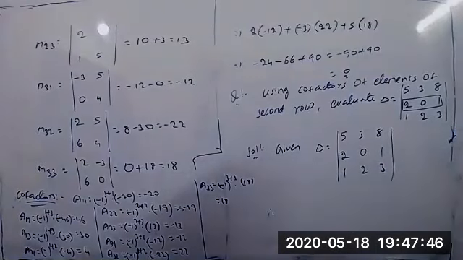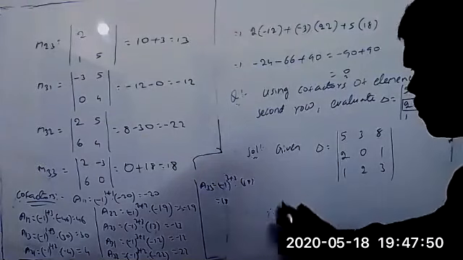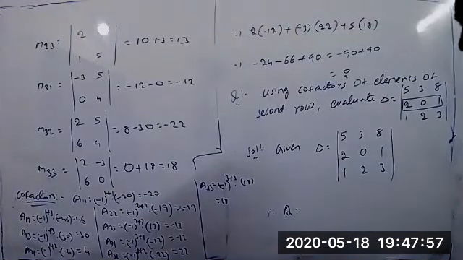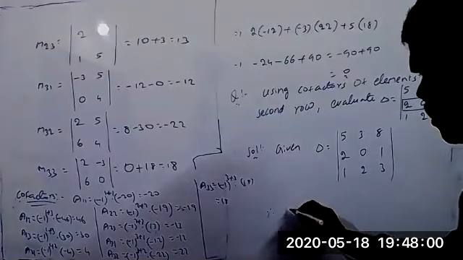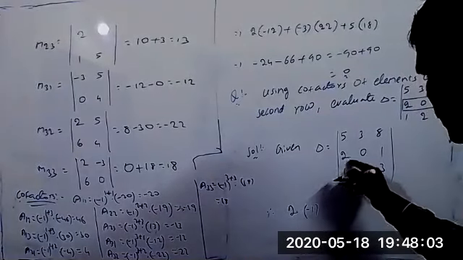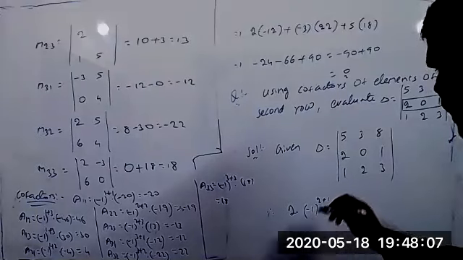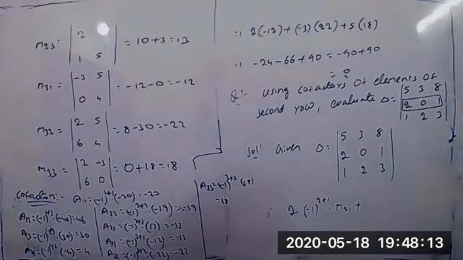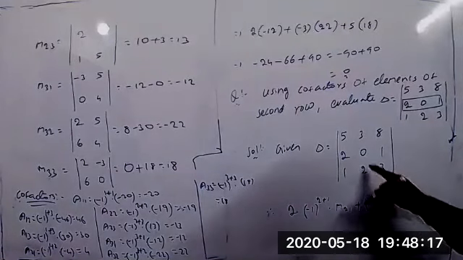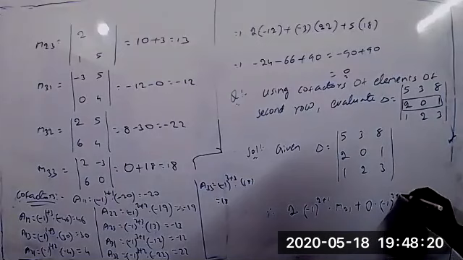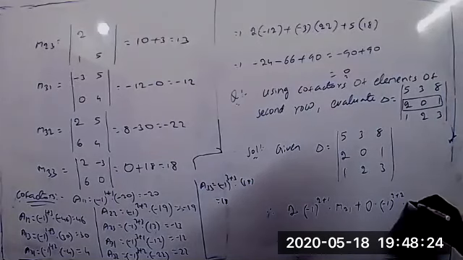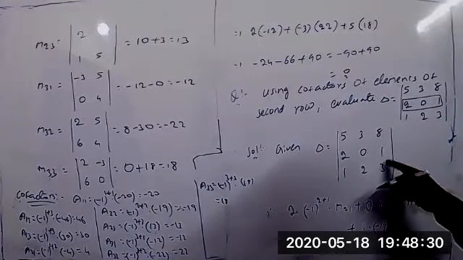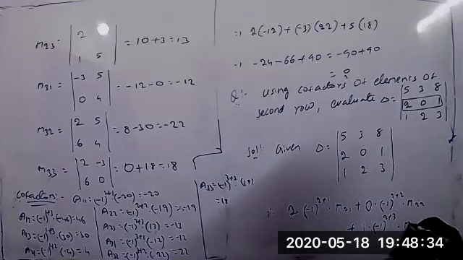Therefore, what is the value? 2 into minus 1 whole power, whatever the value, 2 plus 1 into the minor of this element, that is M21, plus next 0 into minus 1 whole power 2 plus 2, since this belongs to the second column, into M22, plus 1 into minus 1 whole power 2 plus 3 into M23.